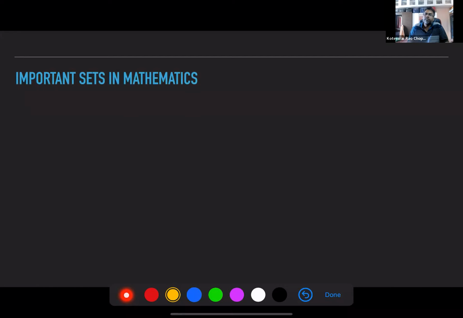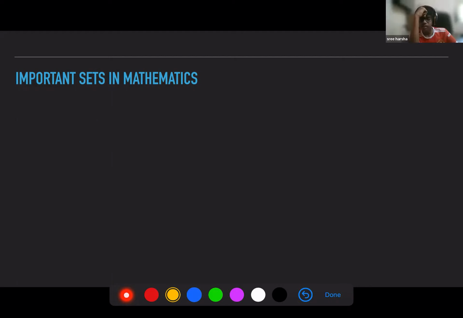Important sets in mathematics. I think Om was talking about a few of these sets in the beginning, right? He was talking about natural numbers, integers, real numbers. Any other sets that you guys recall? Set of positive integers. Anything else? Real numbers. Okay, there's one more thing. Rational numbers.